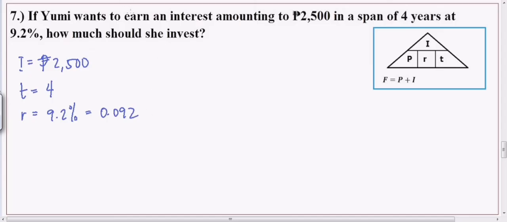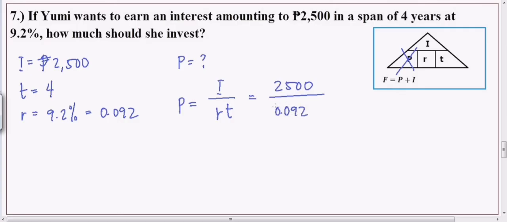Okay? So, ang tanong dito guys, how much should she invest? Magkano raw ang dapat niyang i-invest? So, that would be letter P. Magkano ang dapat i-invest ni Yumi kung gusto niyang kumita ng 2,500 sa loob ng 4 na taon? Okay? Na merong rate na 9.2%. So, P ang hinahanap. So, ang formula ng P ay I over RT. So, I is ito yung gusto niyang kitain na interest, over, so R natin is 0.092 times, time is 4.